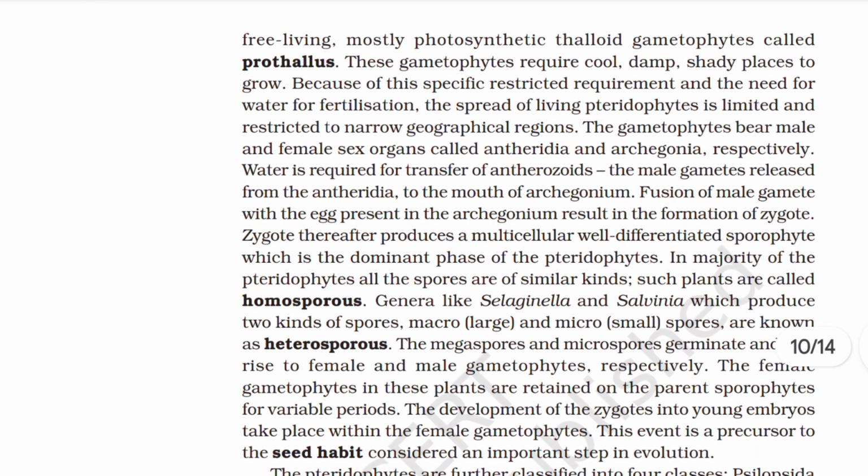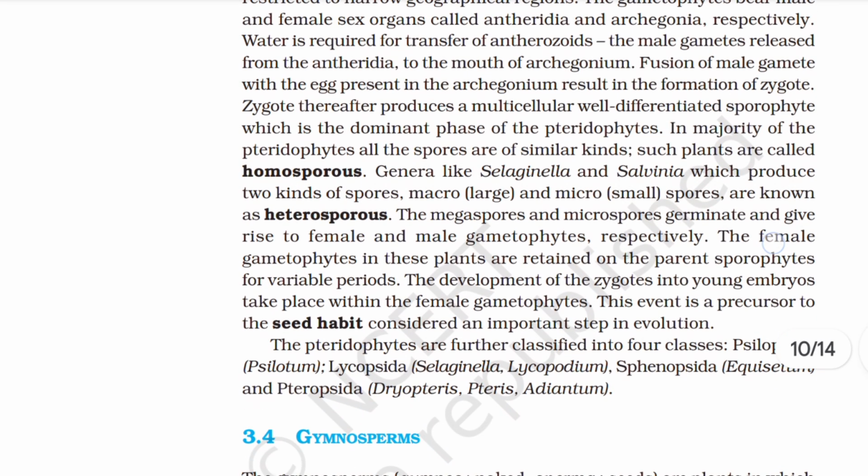Fusion of male gamete with the egg present in the archegonium results in the formation of zygote. Zygote thereafter produces a multicellular, well differentiated sporophyte, which is the dominant phase of the pteridophytes. In majority of the pteridophytes, all the spores are of similar kinds. Such plants are called homosporous.